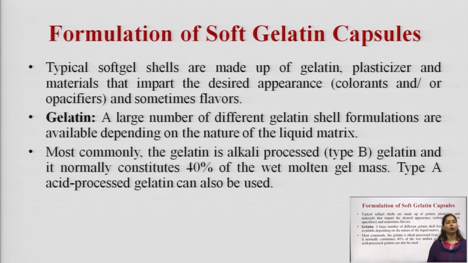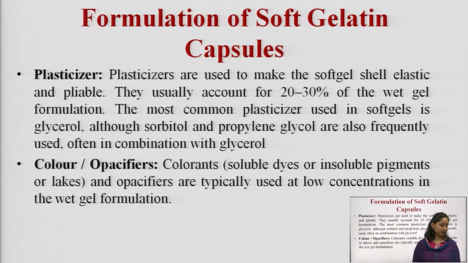A large number of different gelatin shell formulations are available depending on the nature of the liquid matrix. The most commonly used gelatin is alkali treated, that is type B gelatin, which normally constitutes 40% of the wet molten gelatin mass. Type A, acid processed gelatin, can also be used. So, mostly we prefer type B gelatin for the manufacturing of the soft gel.